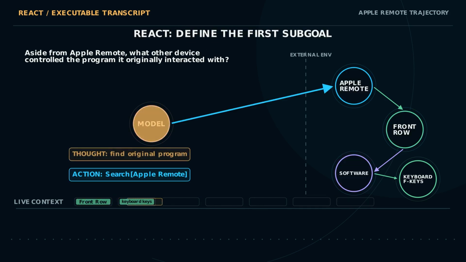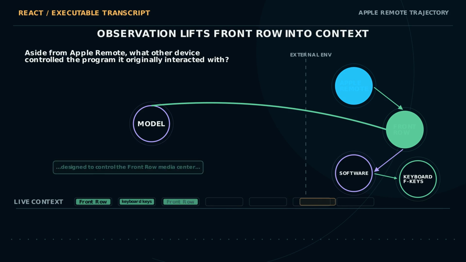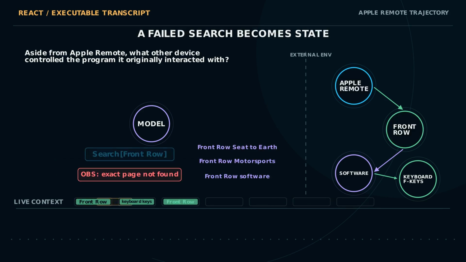Rewind the same machine. ReAct first writes the subgoal: find the program Apple Remote originally controlled. Then it issues search Apple Remote. The returned sentence identifies front row. Only that evidence span is lifted into the context tape, and the next thought converts it into a new search target. Search front row fails.